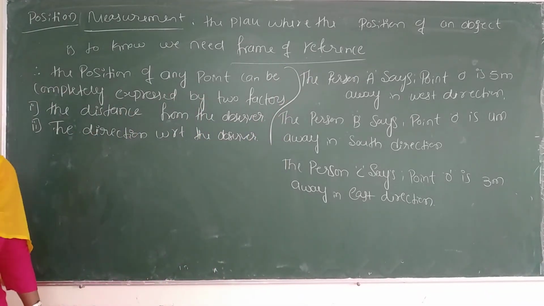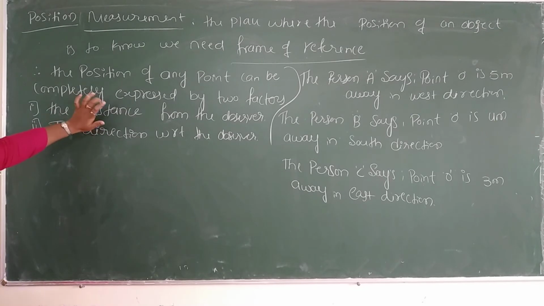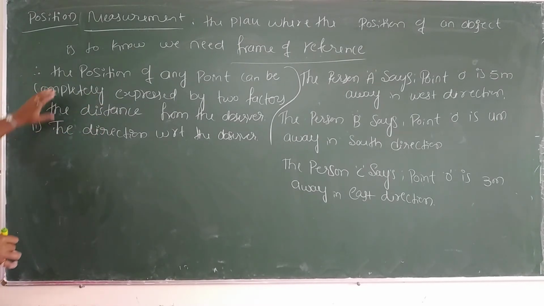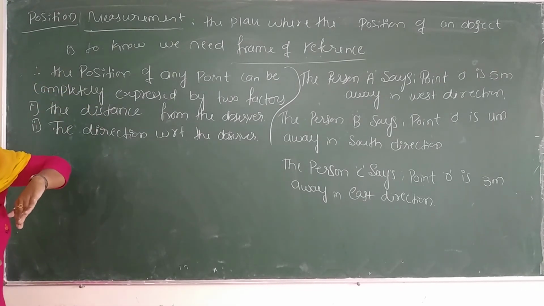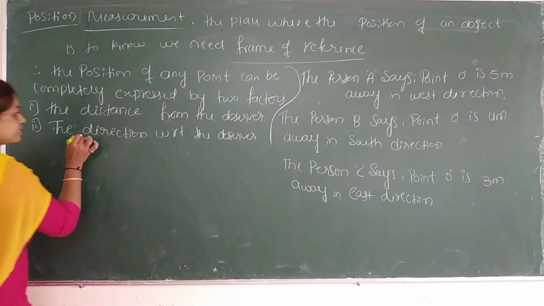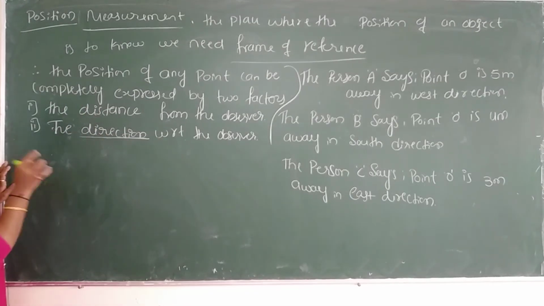These 2 points are very, very important. Based on these 2 factors, the position can be characterized by a vector because direction is there. That's why we can say it is a vector.